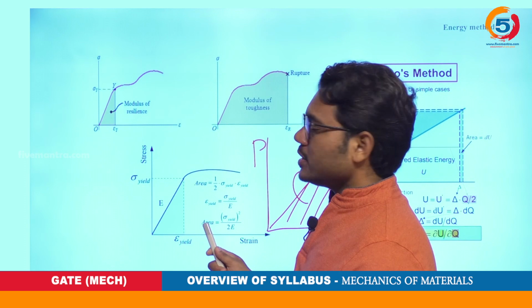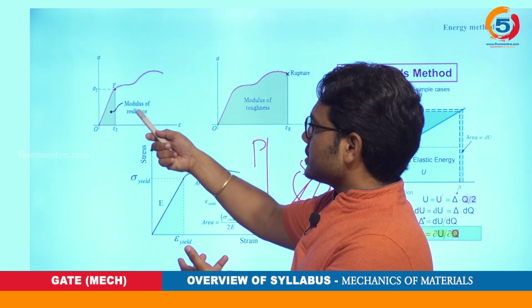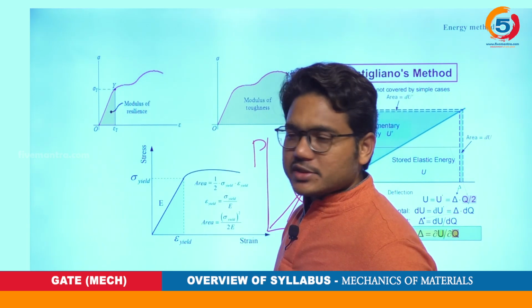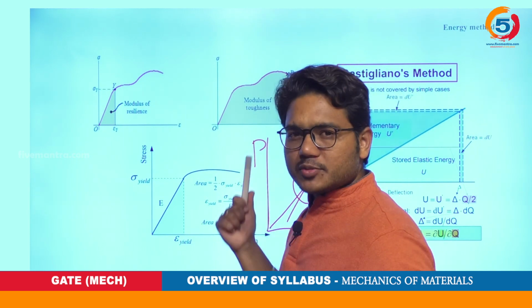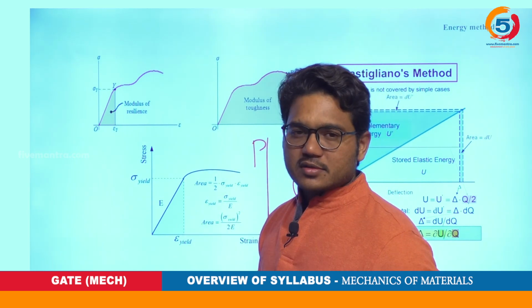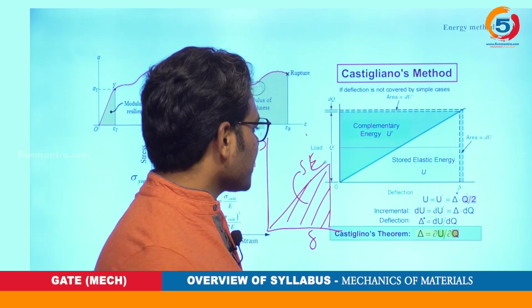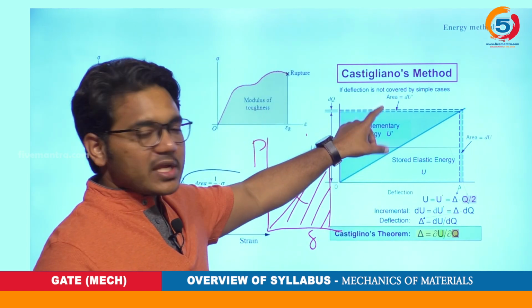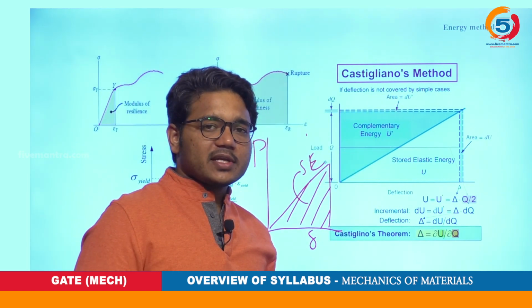Up to the yield point it is called modulus of resilience, and up to the fracture or rupture point we call it modulus of toughness.